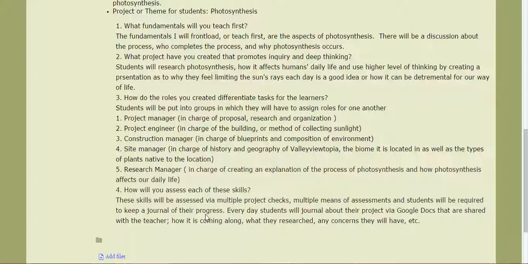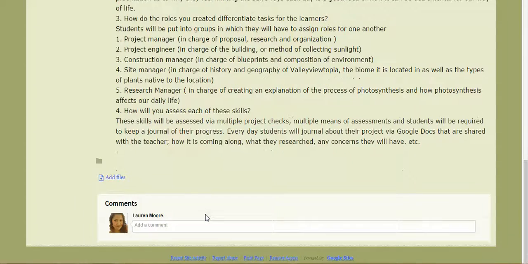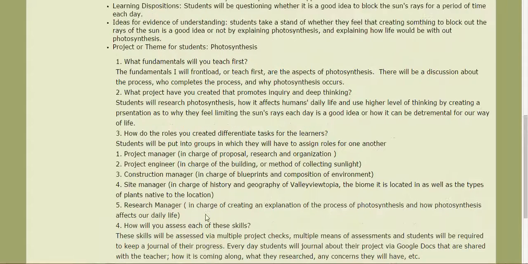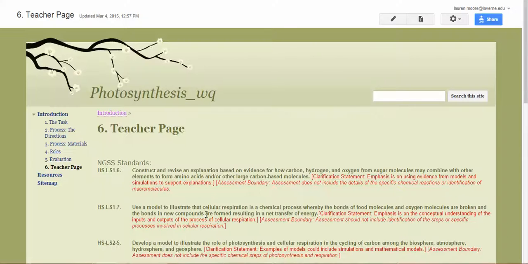They can tell me, oh, so-and-so didn't do anything today, or so-and-so did do something today, along with a Google form which they'll fill out at the very end of the project explaining who did what and what evaluation they feel their group deserves.